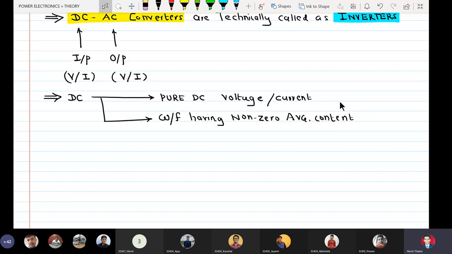So in case of an inverter, which of the two is to be considered? The answer is we are supposed to consider pure DC voltage or current as an input.